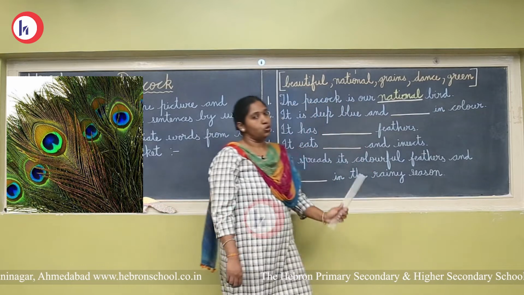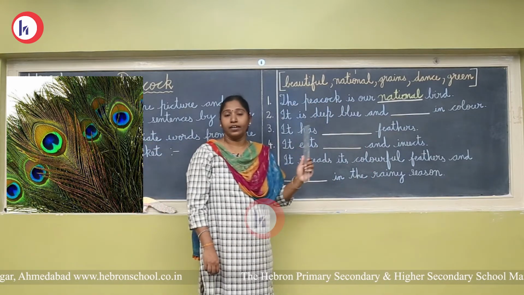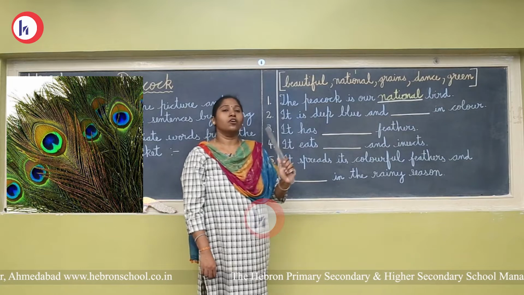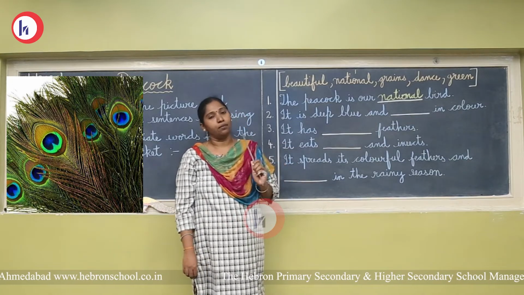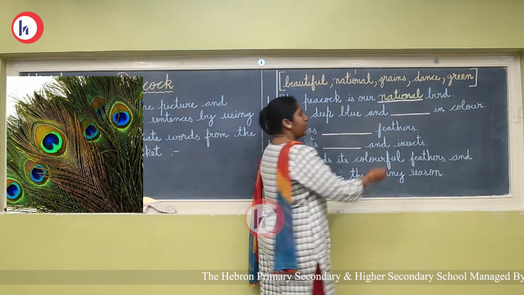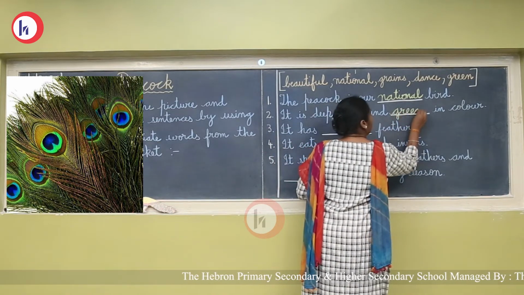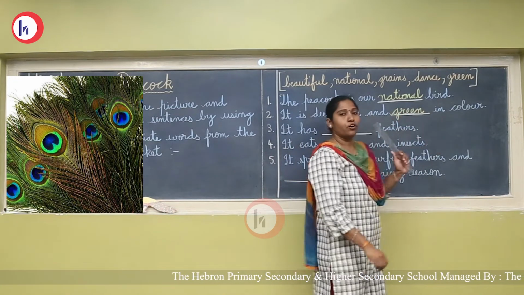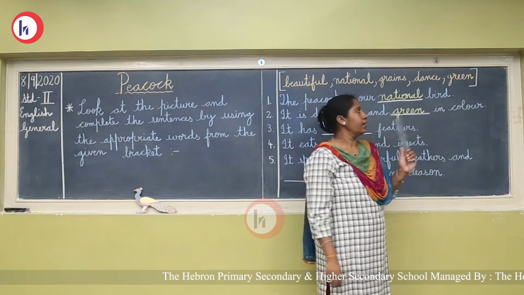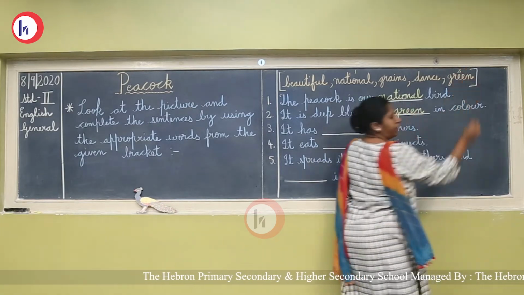Yes, as I shown in the picture, it is deep blue and green. The color of the peacock is deep blue, matlab dark, deep matlab dark blue and green in color. So, the right answer is green. We will write the spelling G-R-E-E-N. And children, what we will do? Yes, we will mark it as number 2. Which word? The word green.